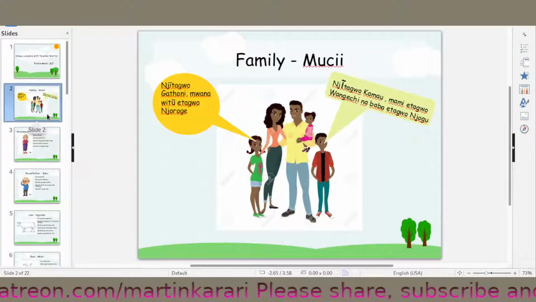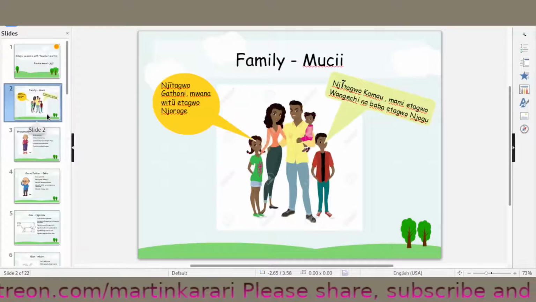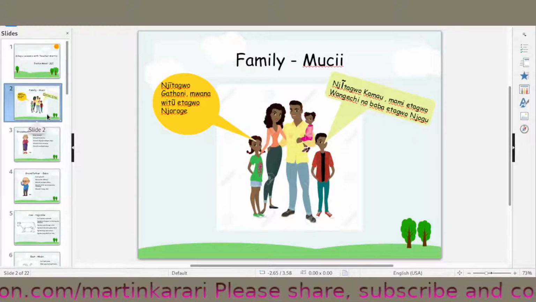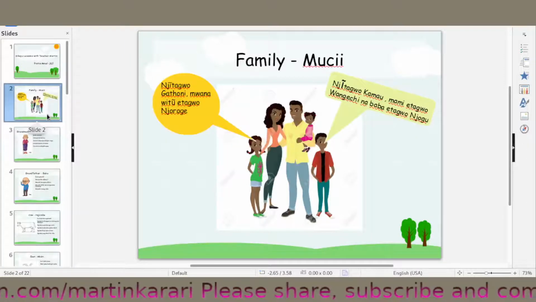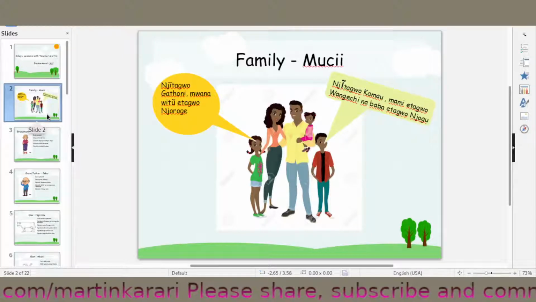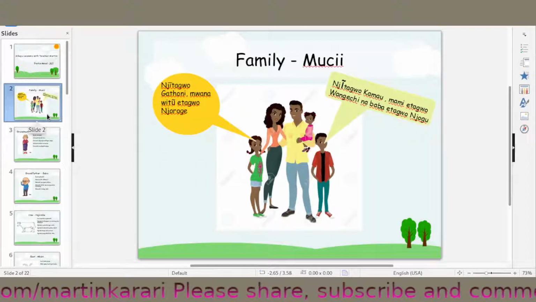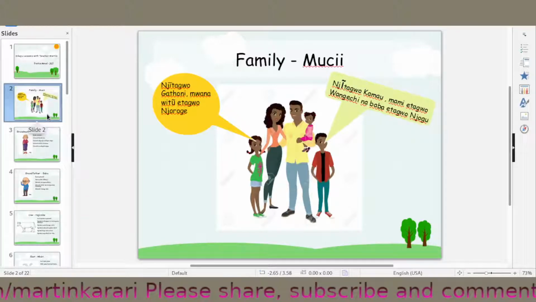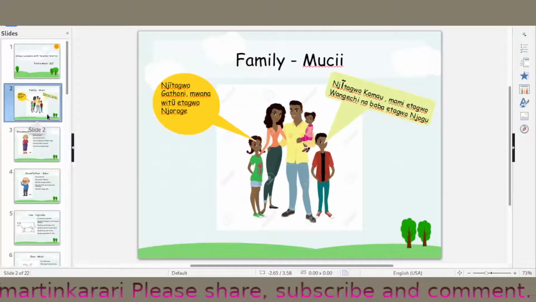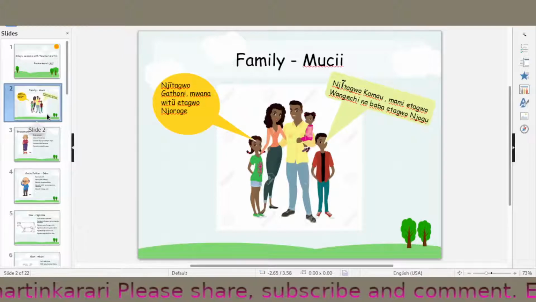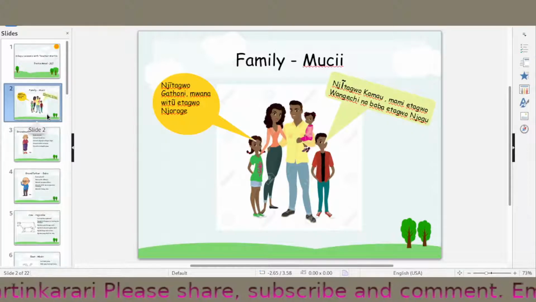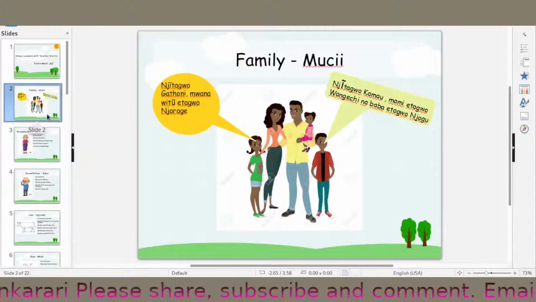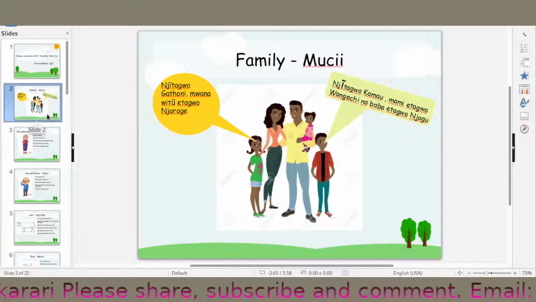And on the side of the boy, he is saying Jetago Kamau. That is to say, I am called Kamau. Mami Etago Wageshi. Mami or Maito, we have said that is mother. Etago is called Wageshi. Nafafa Etago Jogu. And father is called Jogu. So in Kikuyu, as we had noted the other time, B and A are read as F-A. That is Fafa.